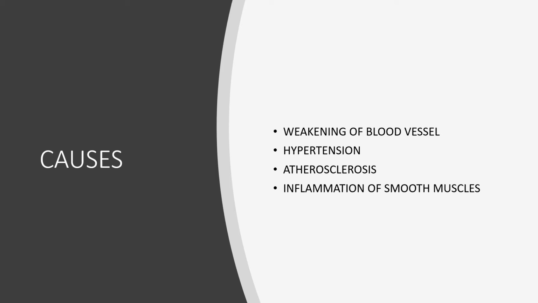The next one is hypertension, that is increase in the blood pressure. The next one is atherosclerosis. Atherosclerosis is plaque formation. If plaques form inside the blood vessels, that can cause pressure inside the blood vessel and cause the bulging. That's an aneurysm. Then the next one is inflammation of the smooth muscles, like vasculitis.